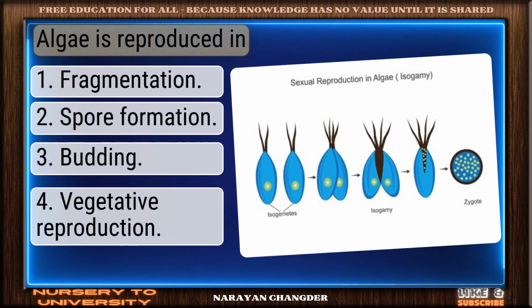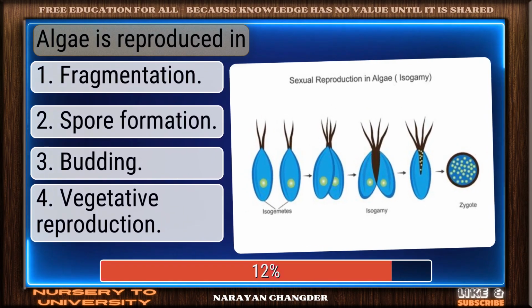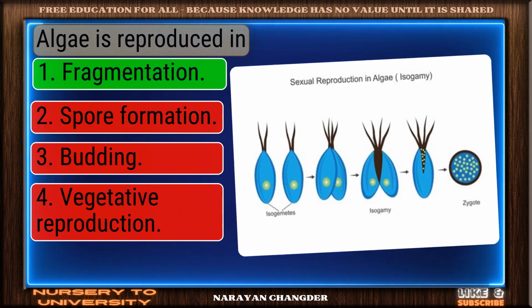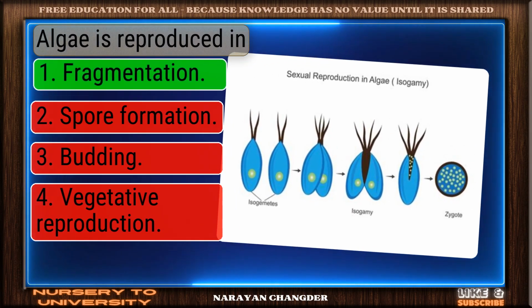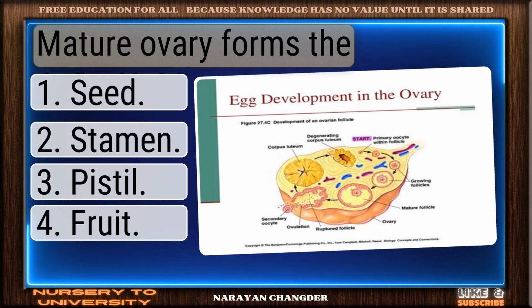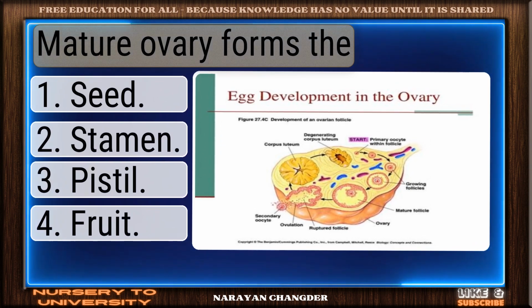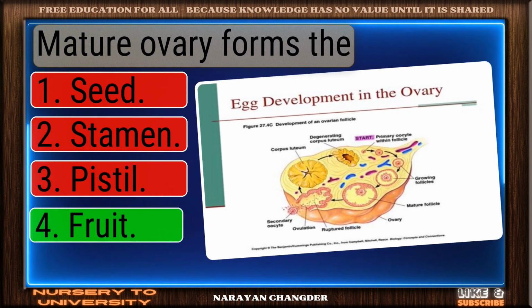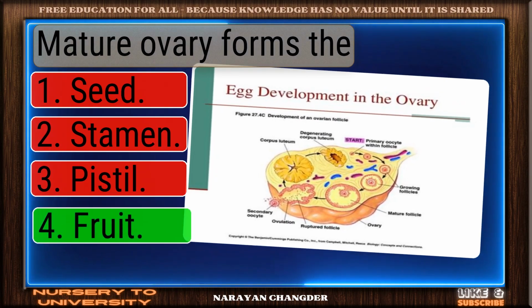Question number 274. Algae is reproduced in. On track. Fragmentation is the correct answer. Question number 275. Mature ovary forms the. You got it. Your choice, fruit, is right.